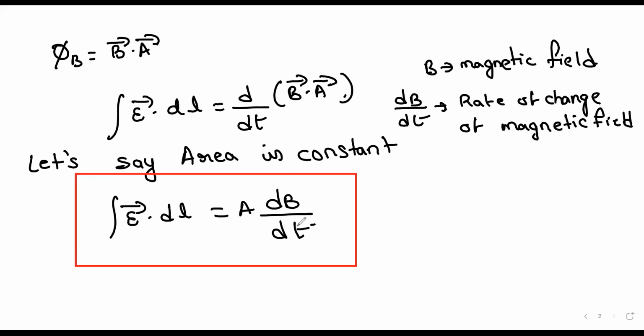So this equation says that if the magnetic field through an area changes, then there is an induced electric field.